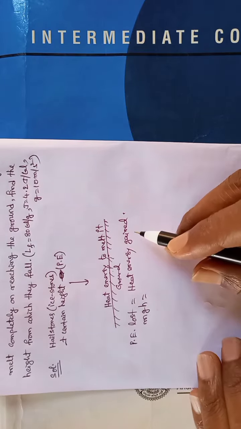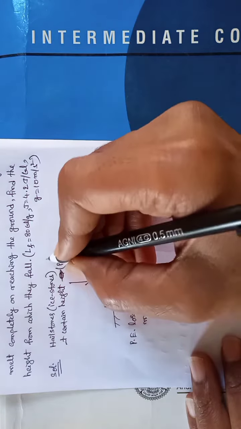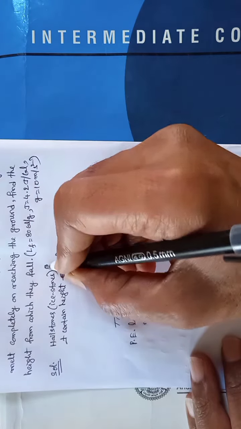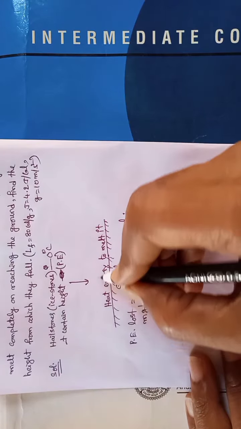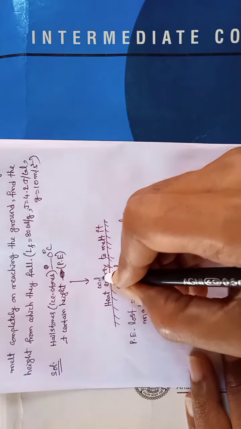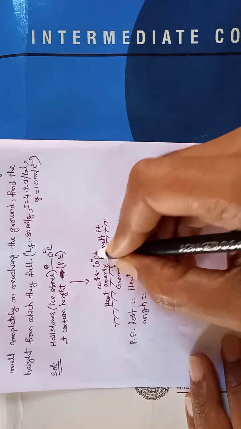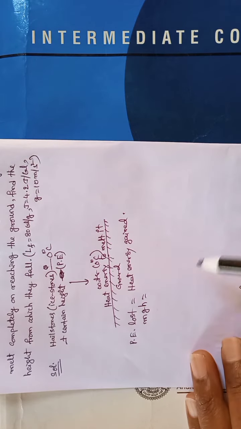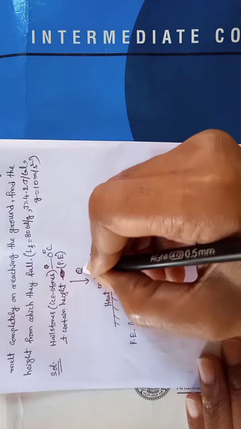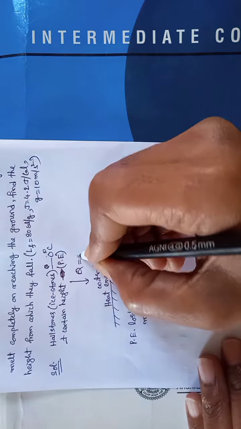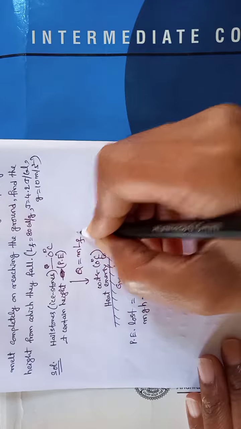And for heat energy gained, see, the ice stones are at 0 degree centigrade and they are becoming water at 0 degree centigrade. So there is no rise in temperature. So the formula we have to use is m LF.